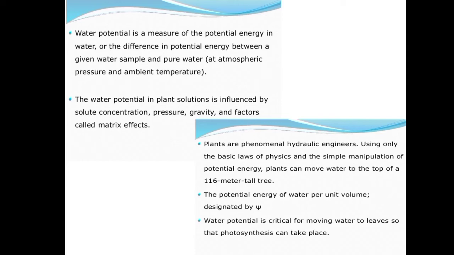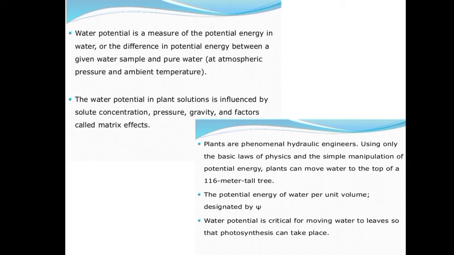Okay, so the spontaneous movement of water from one region to another is explained in terms of the free energy of the water. And free energy is a principle of thermodynamics that is applied to the osmotic relations of plant cells. So it deals with the energy changes. Okay, so the free energy determines the direction in which physical or chemical changes occur, and this free energy is also known as the kinetic energy. Okay, so it is capable of doing work.